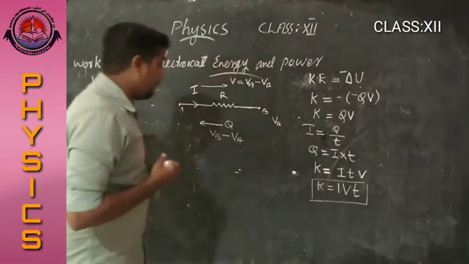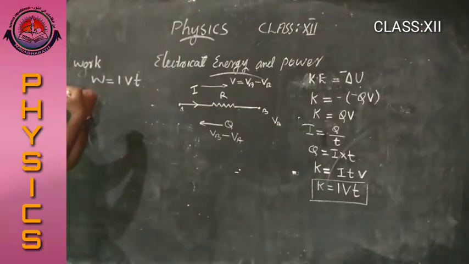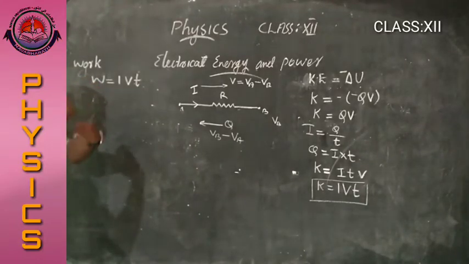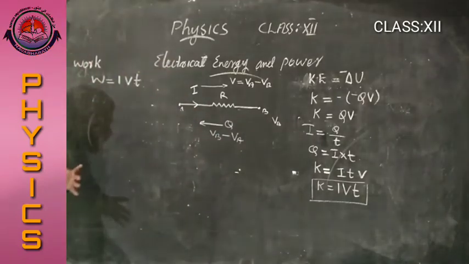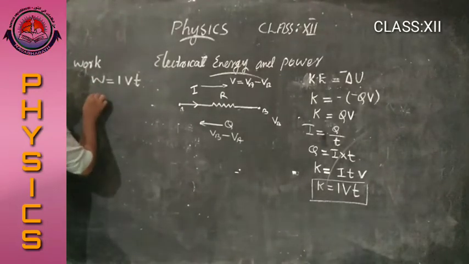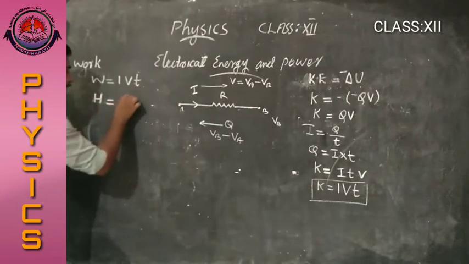Here the work done is considered as, in which case the electrons are colliding, the heat energy is dissipated, dispersed or emitted. That heat energy is considered as H equal to the same, that is IVT.